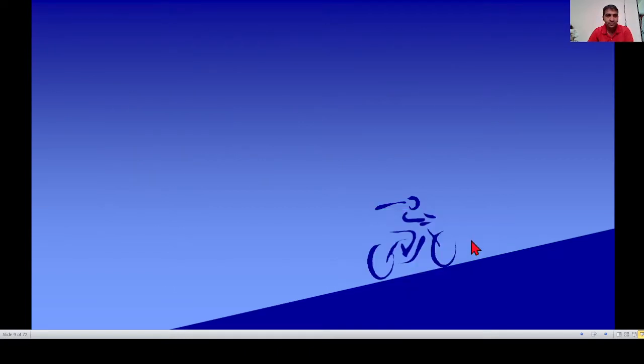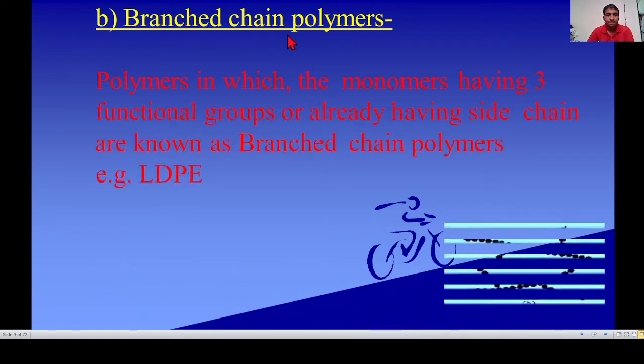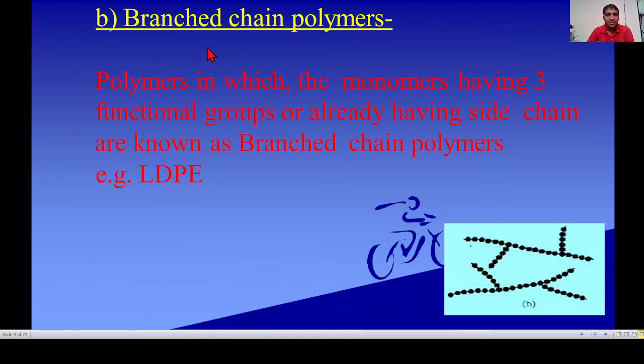Next, second type on the basis of structure, branched chain polymer. The definition of branched chain polymer is a polymer in which the monomer has three functional groups.